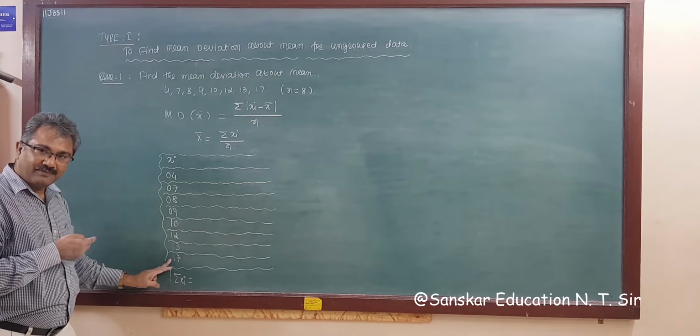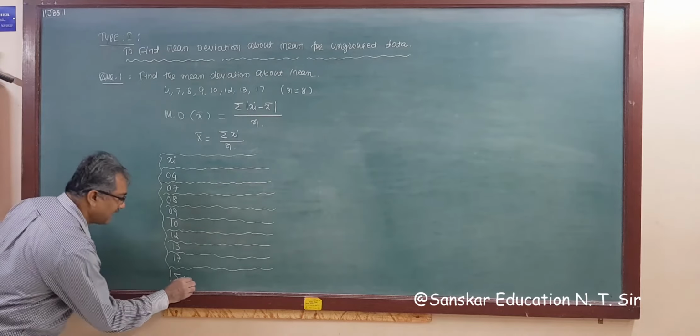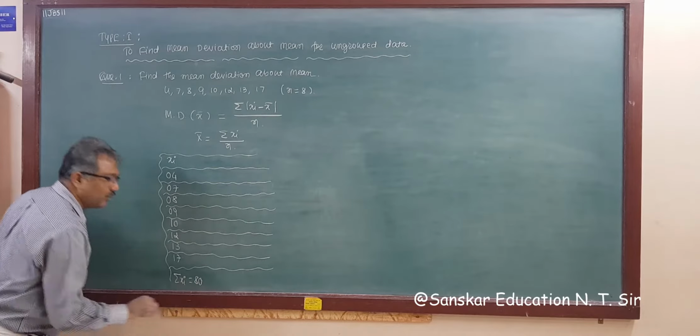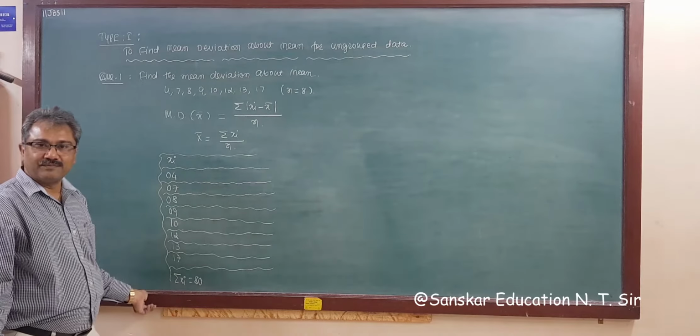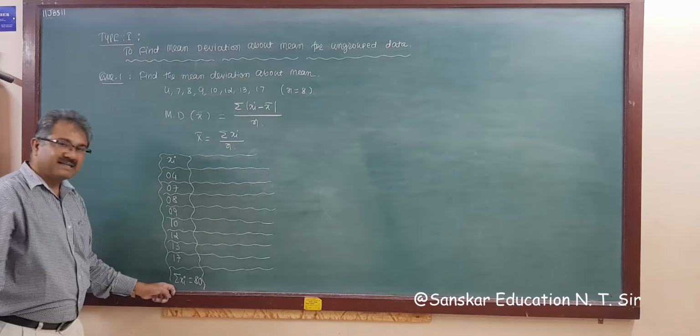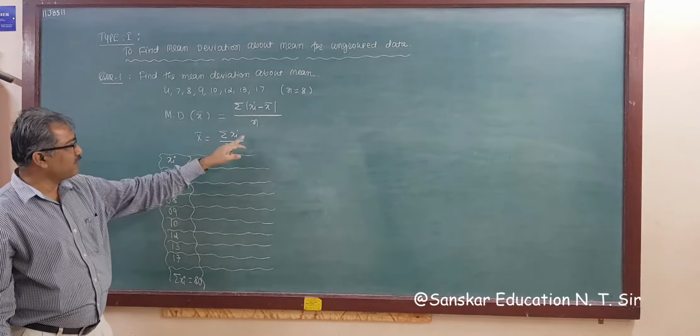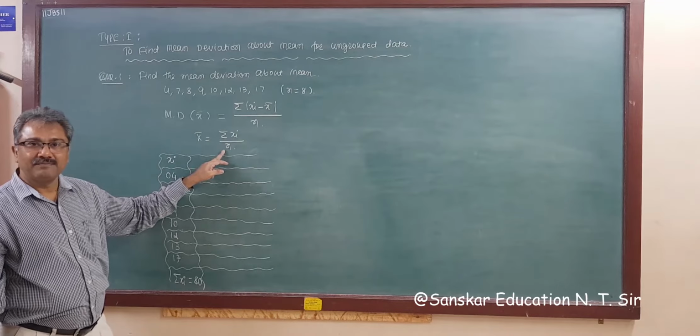So the sum is 80, no need to use a calculator. Sigma xi is 80. Now the formula is x bar is equal to sigma xi upon n.